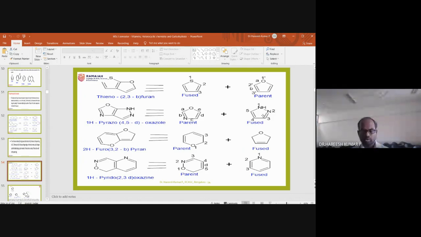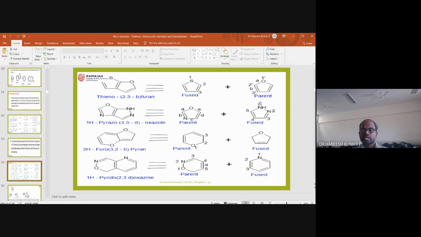Okay, this is about fused heterocyclic nomenclature. In this case, this moiety is called pyrazine. When you are writing pyrazo, it is a pyrazo as a substituent. Why 1H?